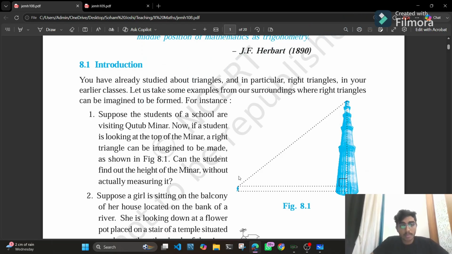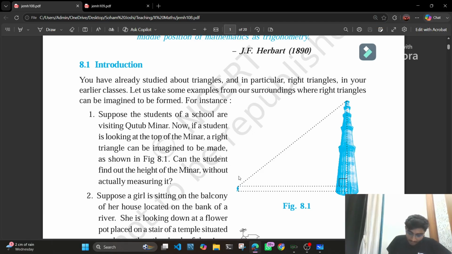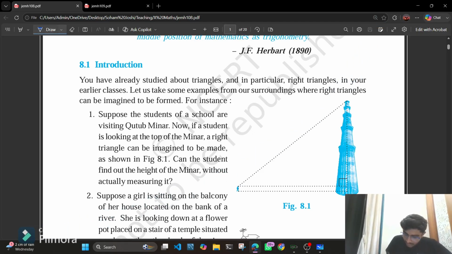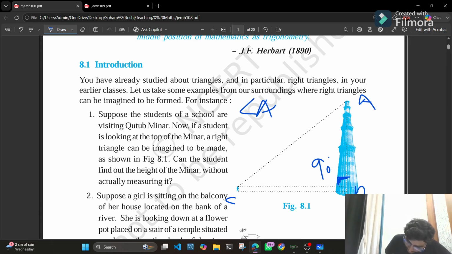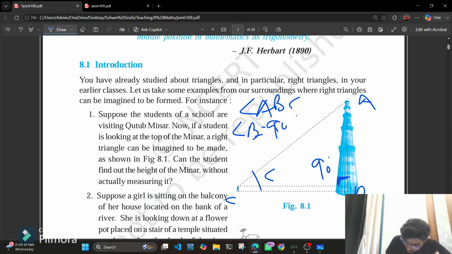Trigonometry is basically a concept that is related to right angle triangles. What do we mean by right angle triangles? It means that one angle of the triangle is at 90 degrees. Let's say this is a triangle ABC, and angle B is 90 degrees, and angle C would be something else and angle A would be something else.